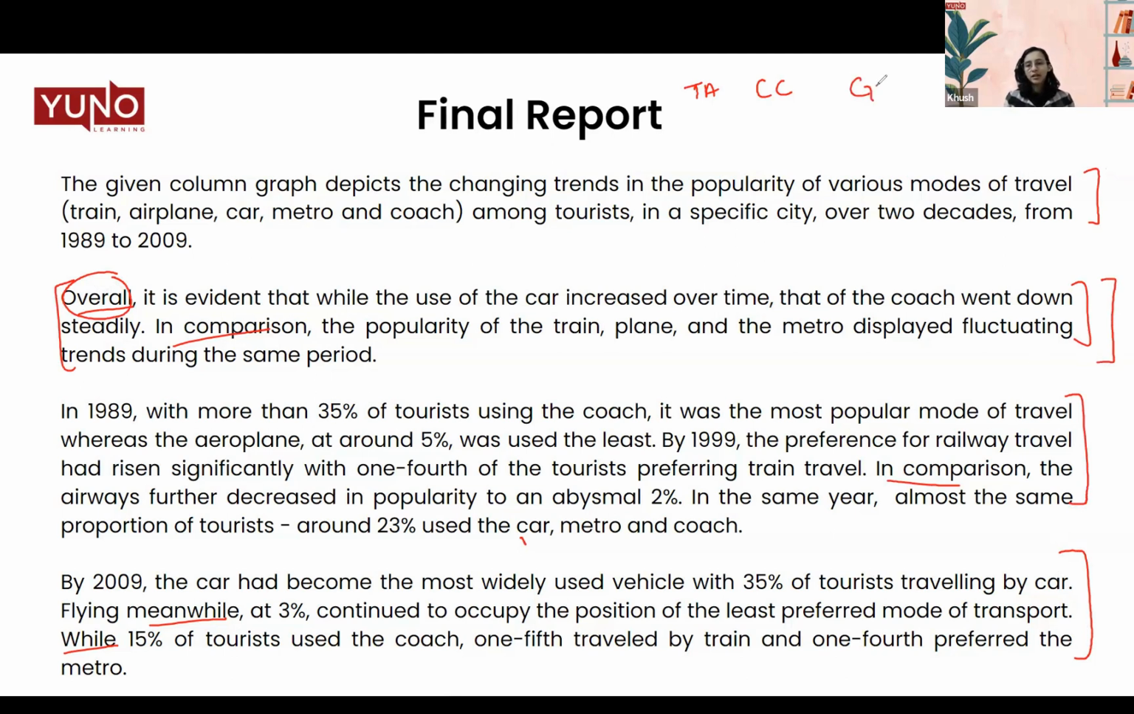Then grammatical range and accuracy. Grammatical accuracy means that all your tenses are correct. If we are talking about the past tense, right? We are talking about something that happened in 1989 and 1999. So you'll be using past tense, but you're using the past tense correctly. If the data was talking about 2025, then you use future tense. But even in the past tense, there are different types of tenses that you can use. You can deploy your perfect tense. You can deploy continuous tense. So are you using all of these?